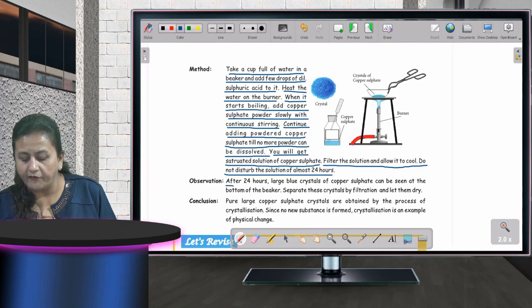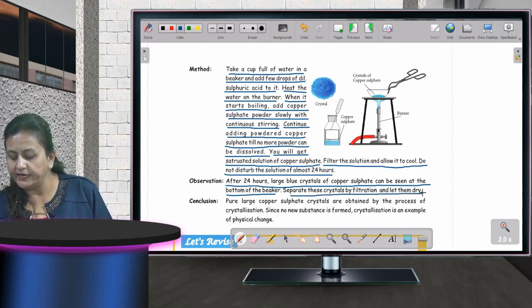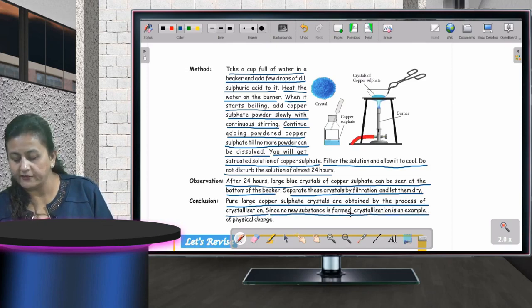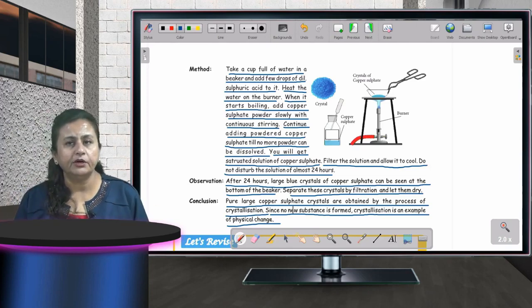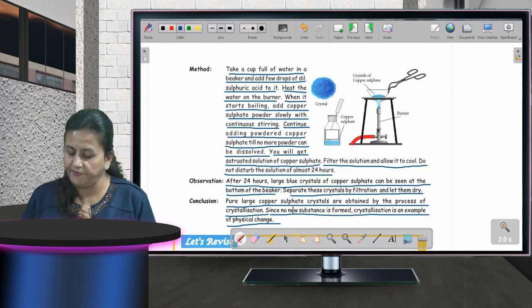Now after 24 hours, large blue crystals of copper sulfate can be seen at the bottom of the beaker. Separate these crystals by filtration and let them dry. Conclusion: pure large copper sulfate crystals are obtained by the process of crystallization. Since no new substance is formed, crystallization is an example of a physical change. कोई new substance form ही नहीं हुआ, nothing is formed. So this is the best example of physical change.